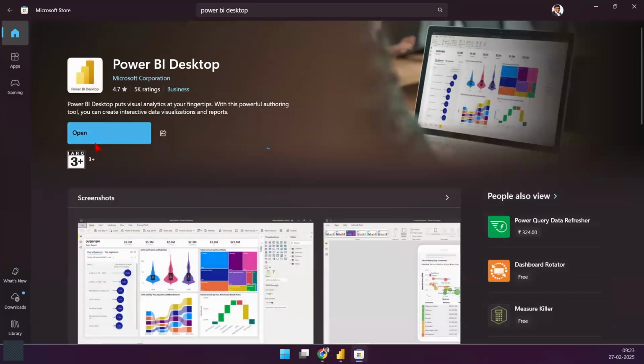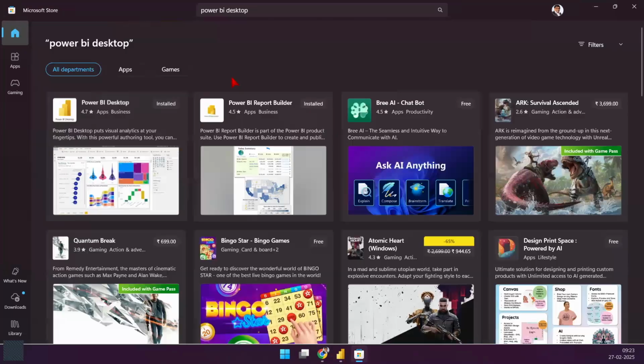It says open for me because it's already installed. But if not, you will be able to install it using that blue button. Okay, just do that. Keep it ready for the next session and we'll walk into those details later.